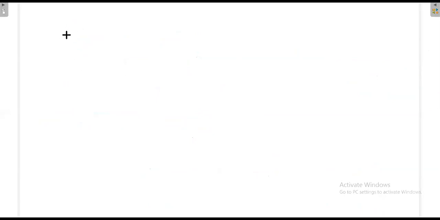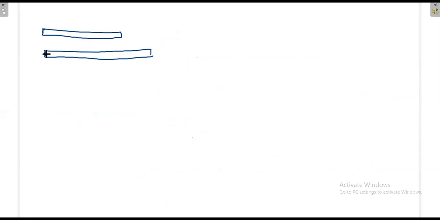Say, for example, this is one of my resistances. This is my another resistance. Now the cross section is almost the same. Then which one will have low resistance? Which one will have high resistance? Somebody please tell me. One is low resistance, two is high resistance. Okay, this is low, this is high. It is very clear, because if length is high, resistance will be high, and both are made of the same material.